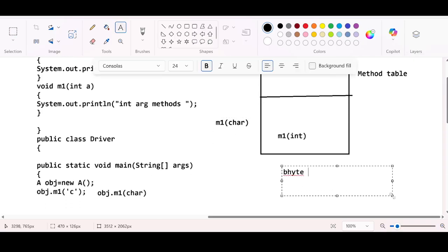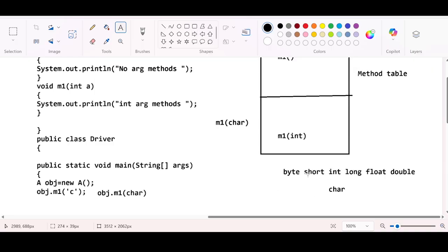There is byte at the beginning, followed by short, followed by int, followed by long, followed by float, followed by double. And this is where the character goes. I hope you remember this. This is how the promotion will happen.